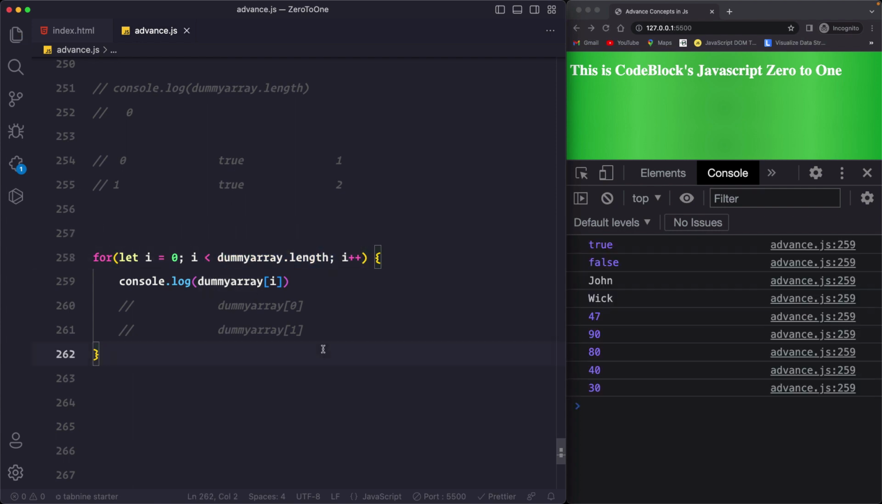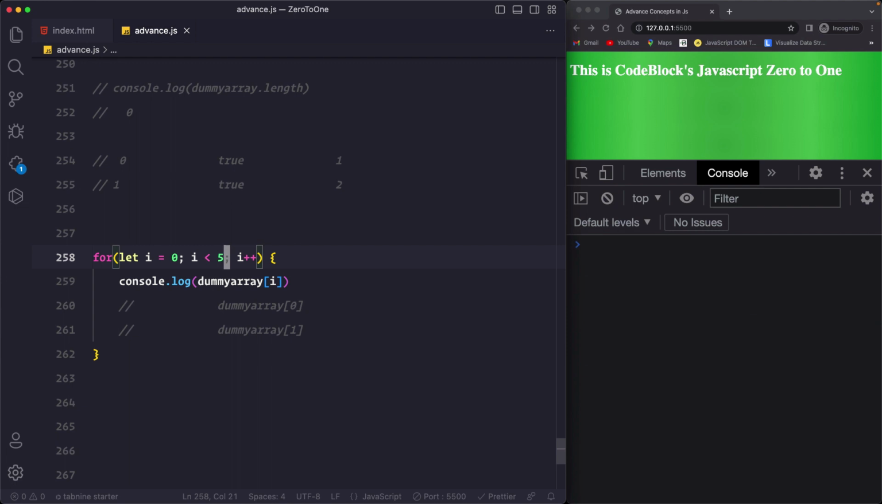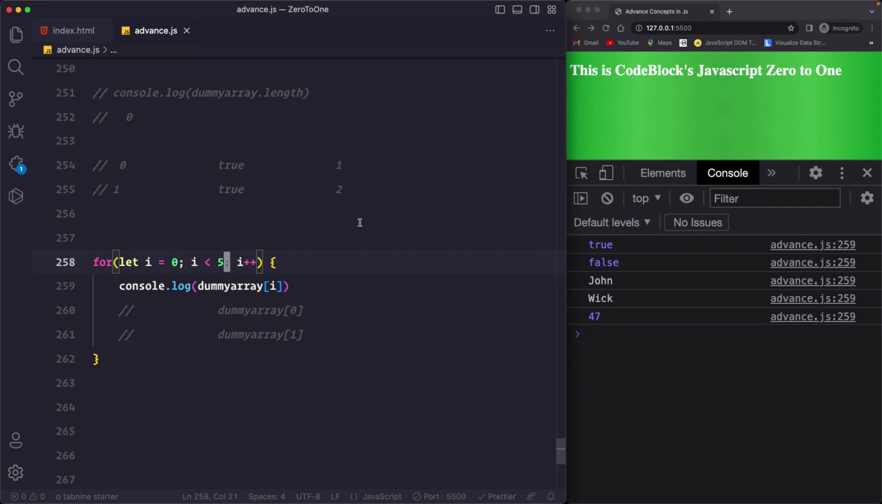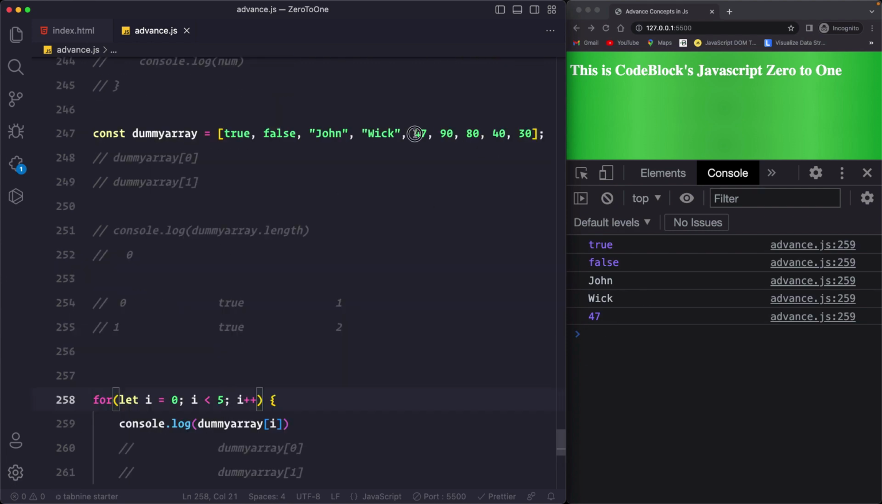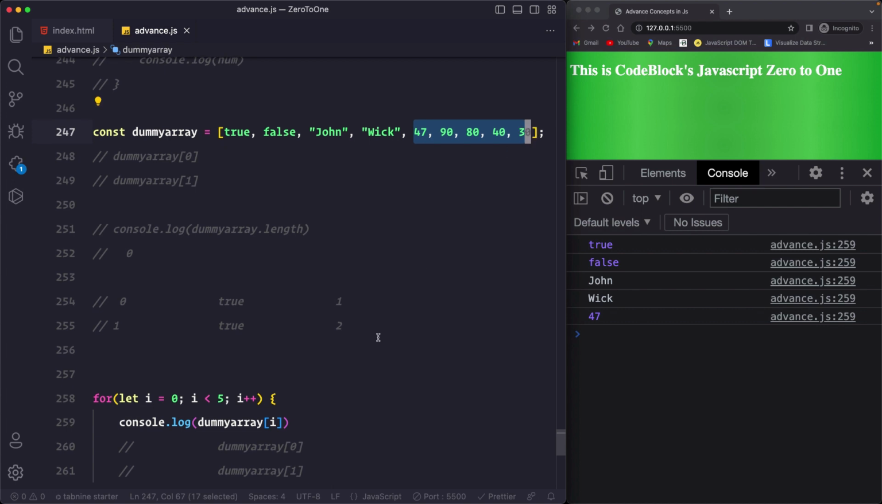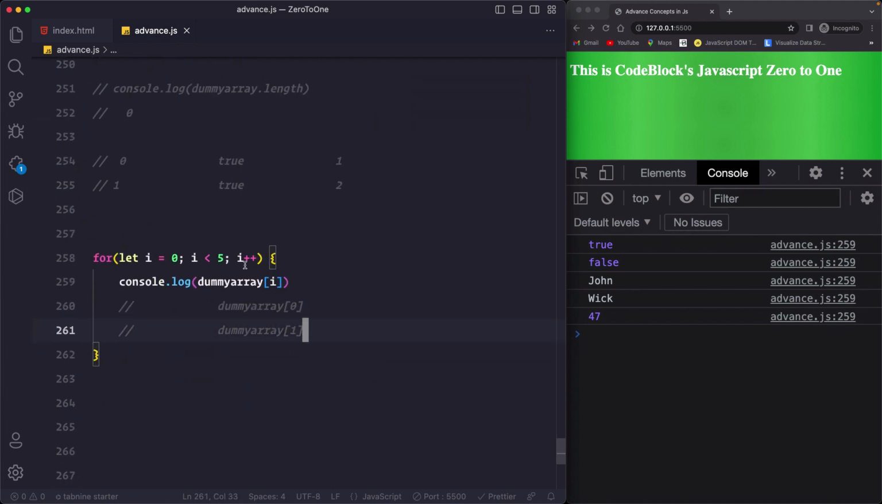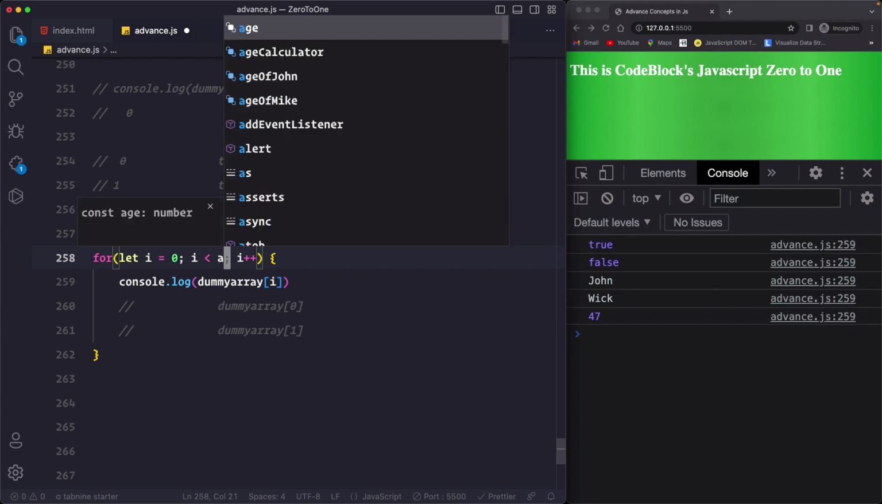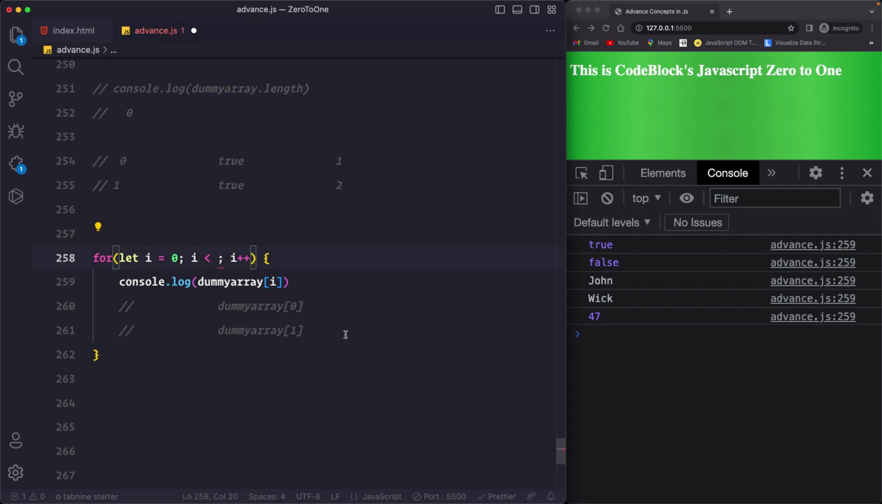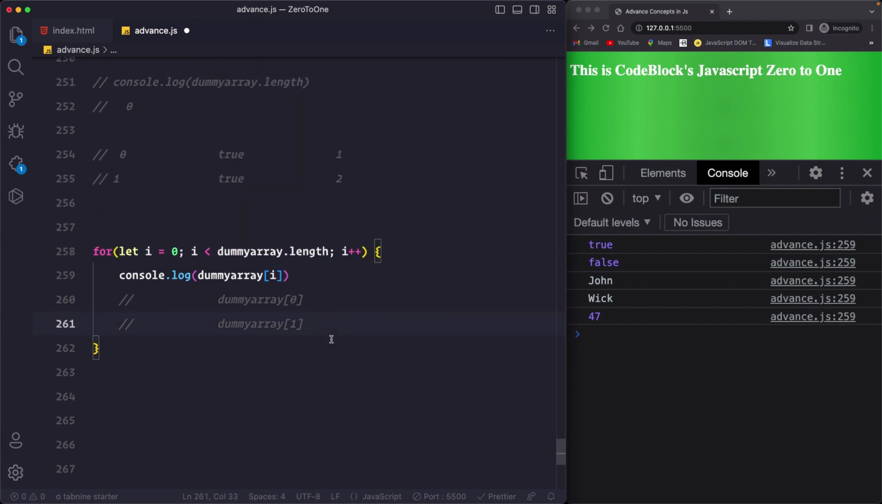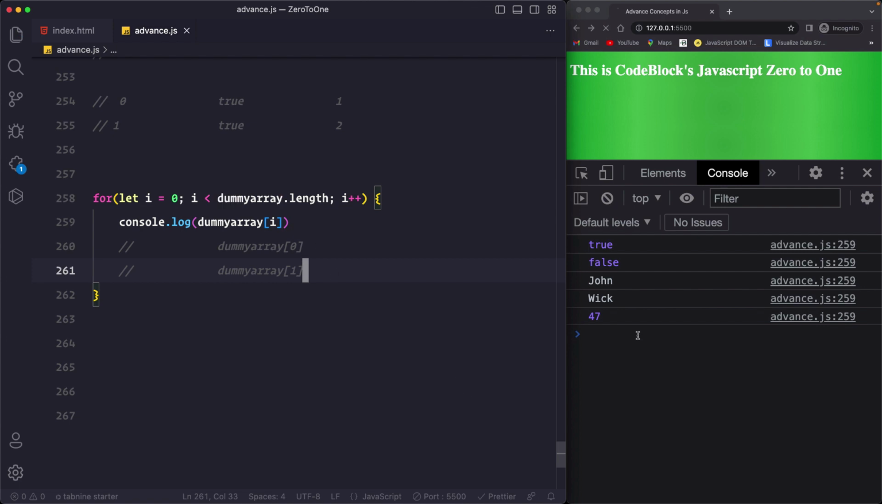So now if you save this, you get the entire data back. True, false, John Wick, this. But if you do not use dummy array.length, but if you manually write 5 or 6, now you see that our entire array is not covered, but we only get the first 5 values and the remaining 4 values were not iterated. Okay, so always use dummy array.length actually. Okay, not dummy array.length but array.length. So if you save it, you get the entire data out of the array.